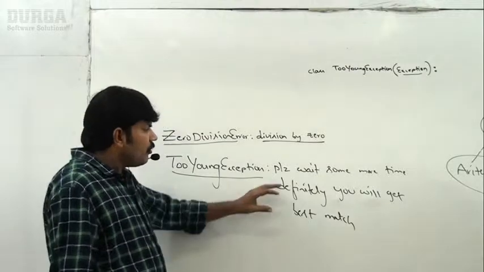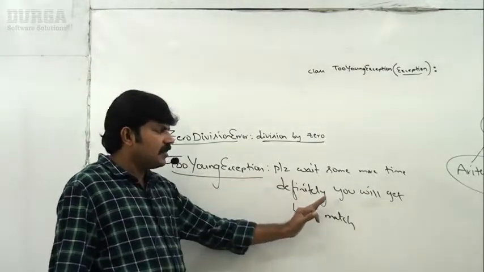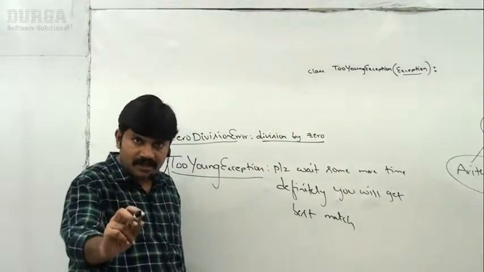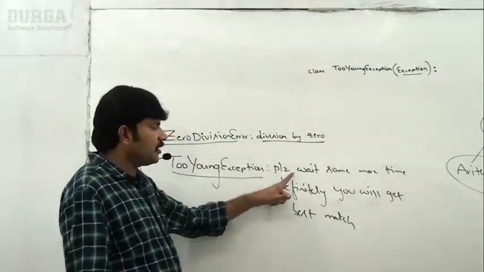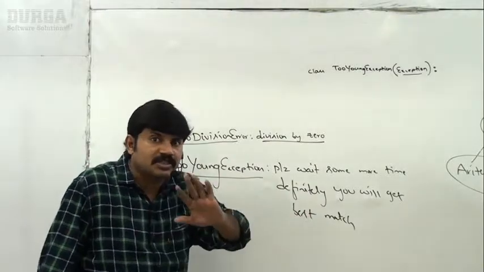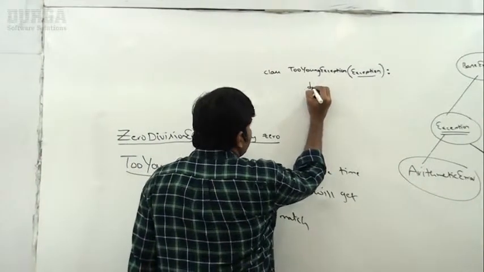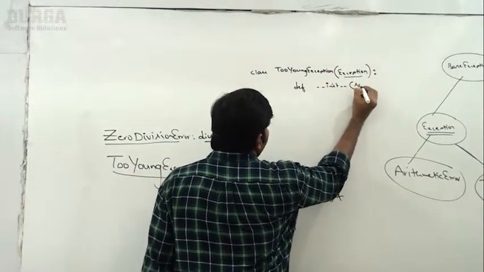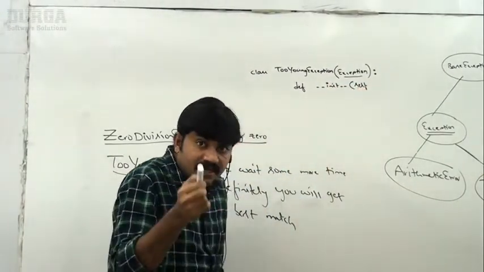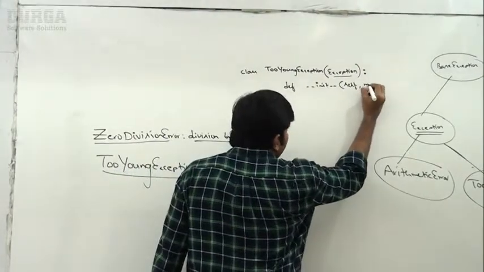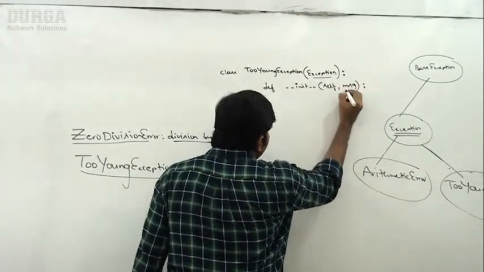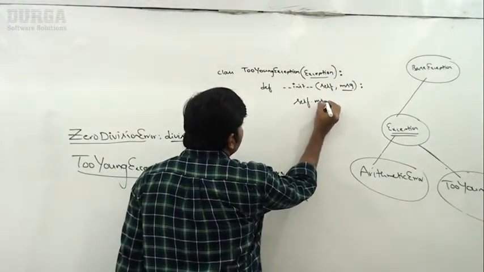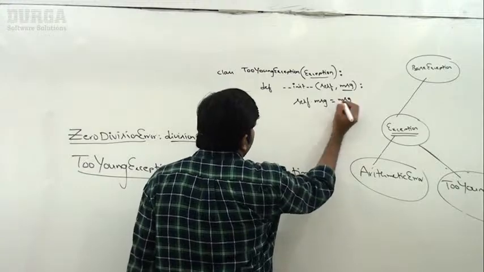So this is the description. Your exception may have some description or not. If your exception has some description, it is the argument to the constructor. Now what I have to take? def __init__(self, message): this is the constructor, and message is the description. Here you have to declare self.message = message.